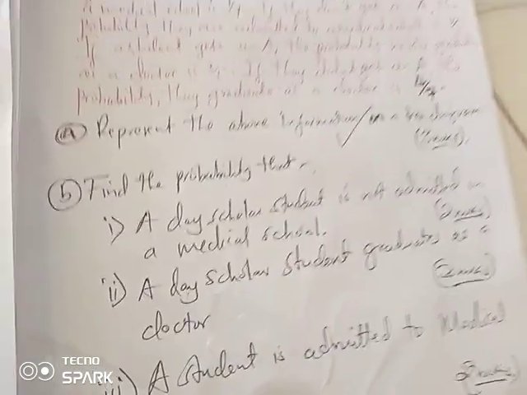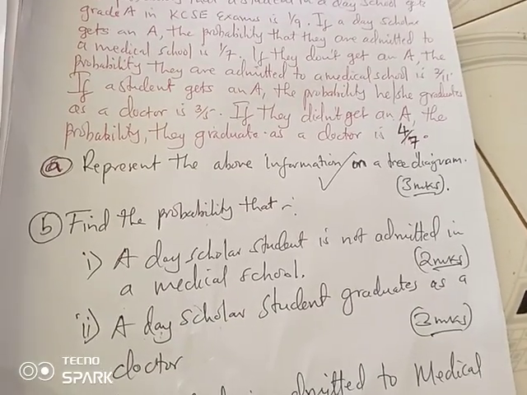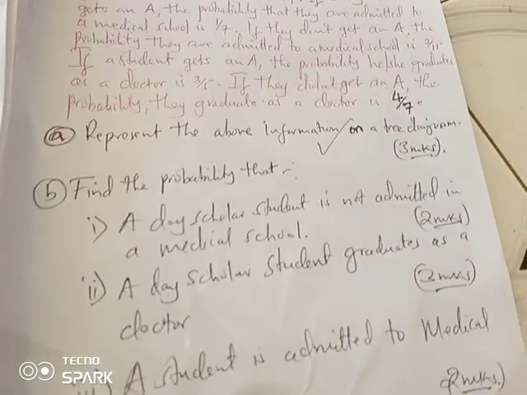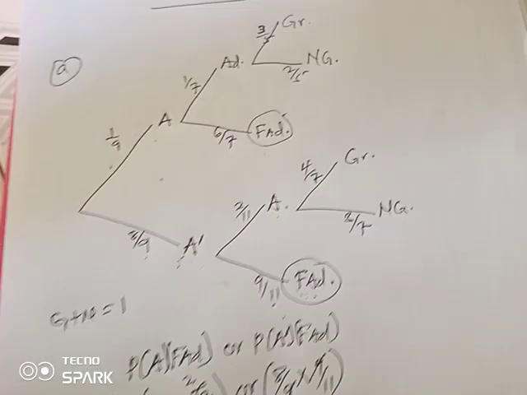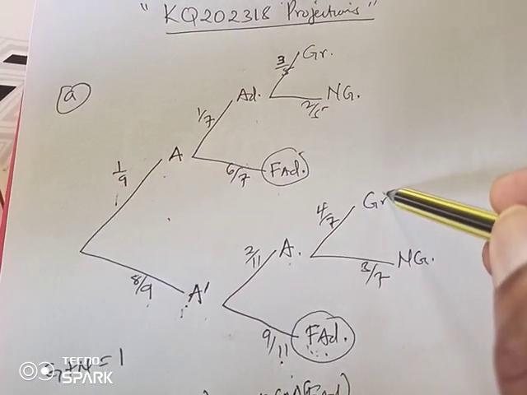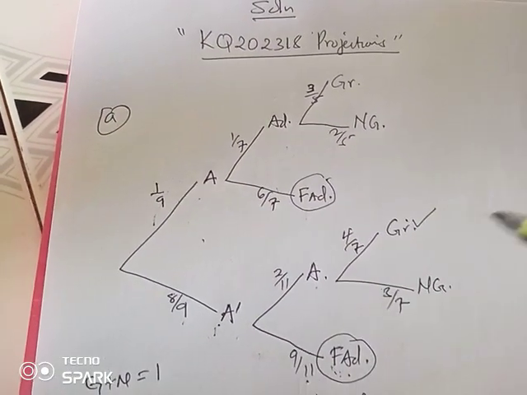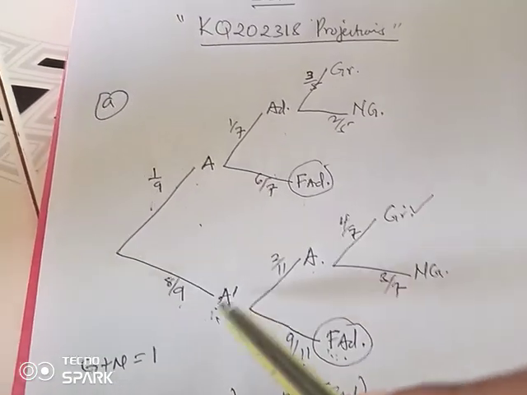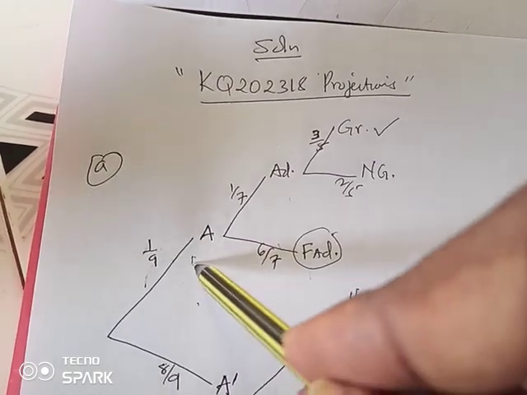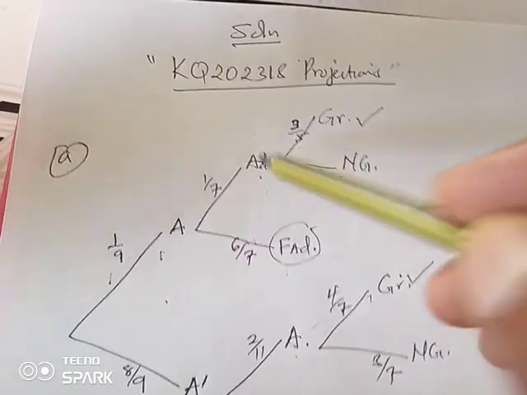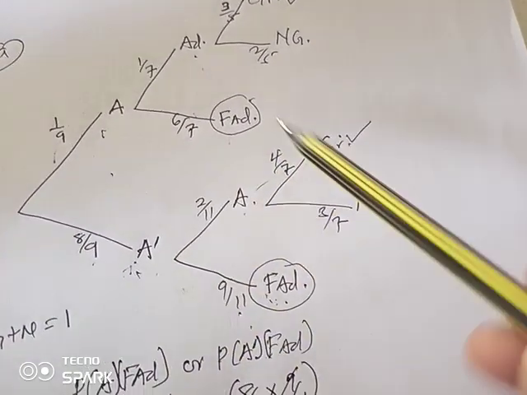Roman B, let's come back to our questions. Roman B goes, find the probability that a day scholar student graduates as a doctor. So that is the key thing, graduating as a doctor. So you can either graduate as a doctor even if you had failed to get an A, so that route you're going to multiply. You can still graduate as a doctor, but you had succeeded to get an A and also succeeded to be admitted. So the product of that column plus the product of this column.